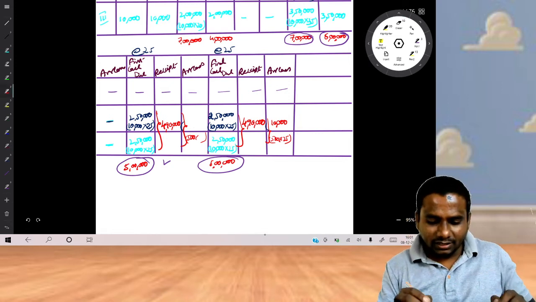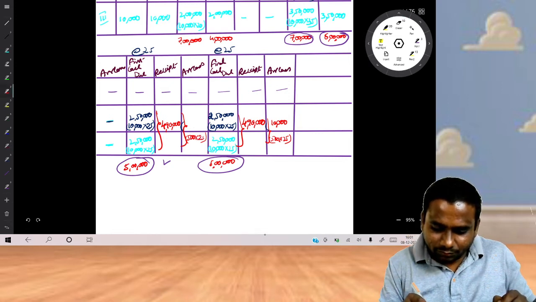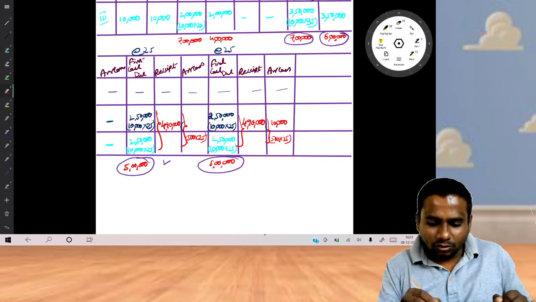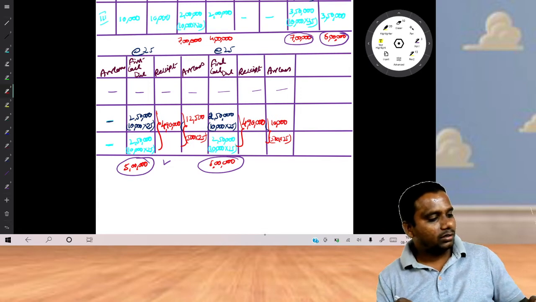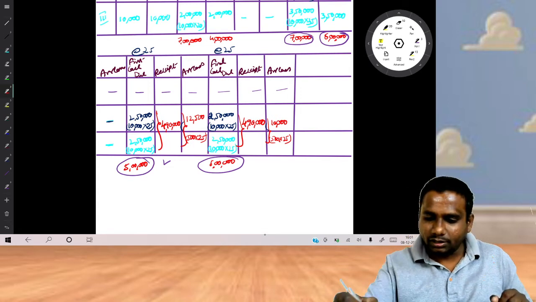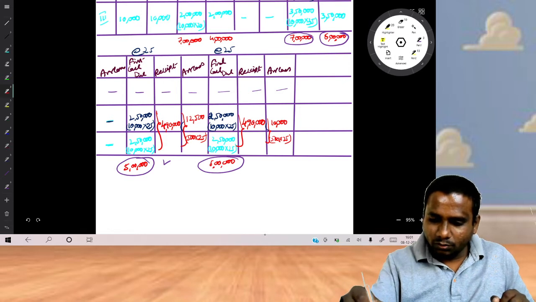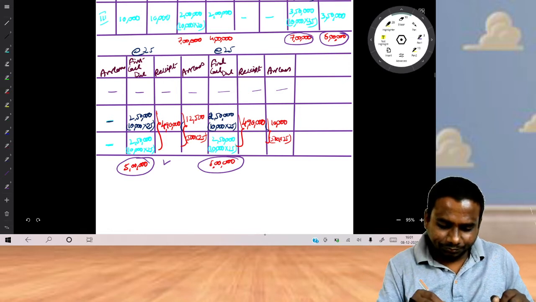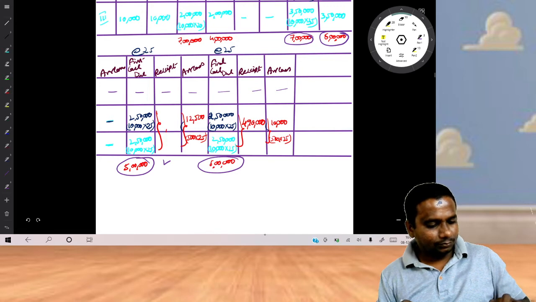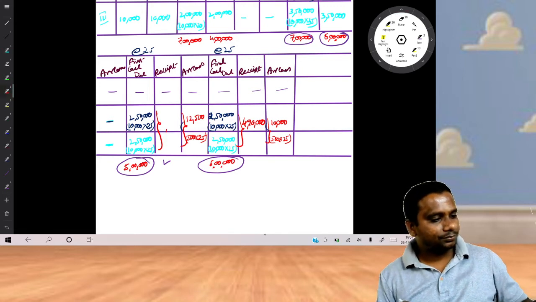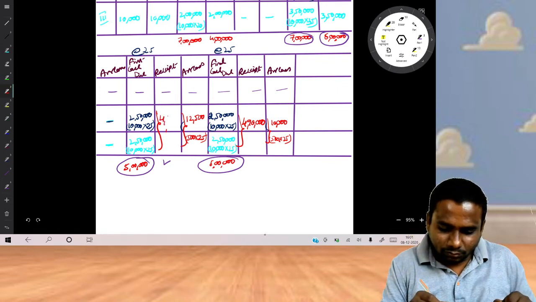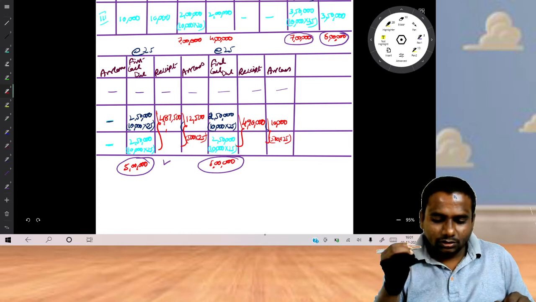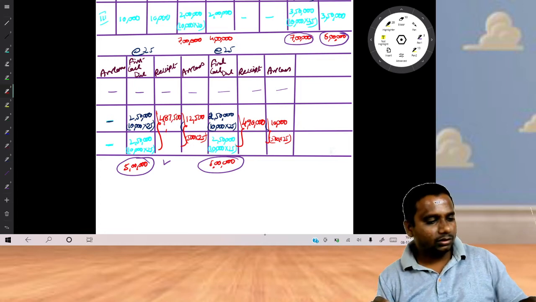On 500 shares 25 rupees is the amount, so it comes around 12,500. Is it or not? 500 into 25, 12,500. So how much amount will we receive? Total 5 lakhs minus 12,500. We will receive 4,87,500. Small correction in the calculation.